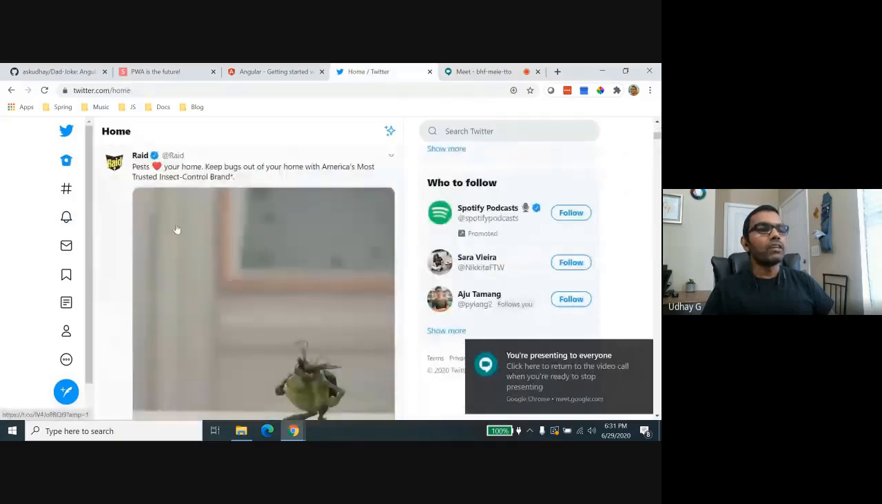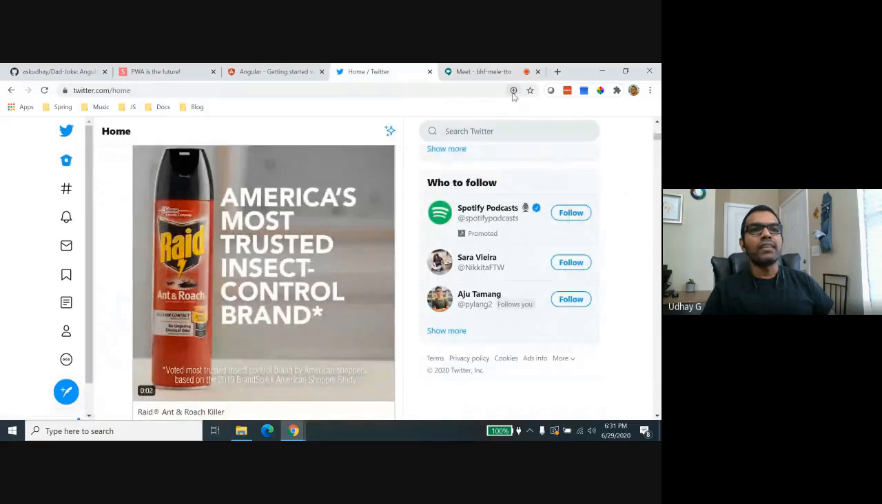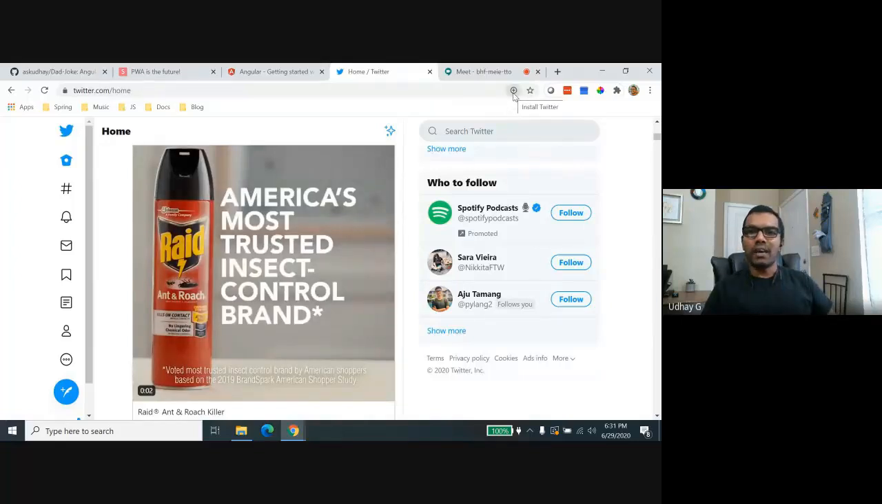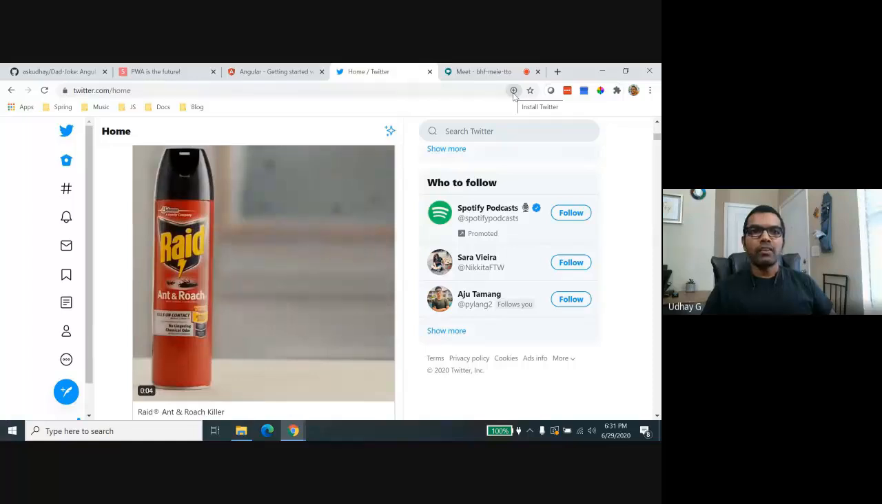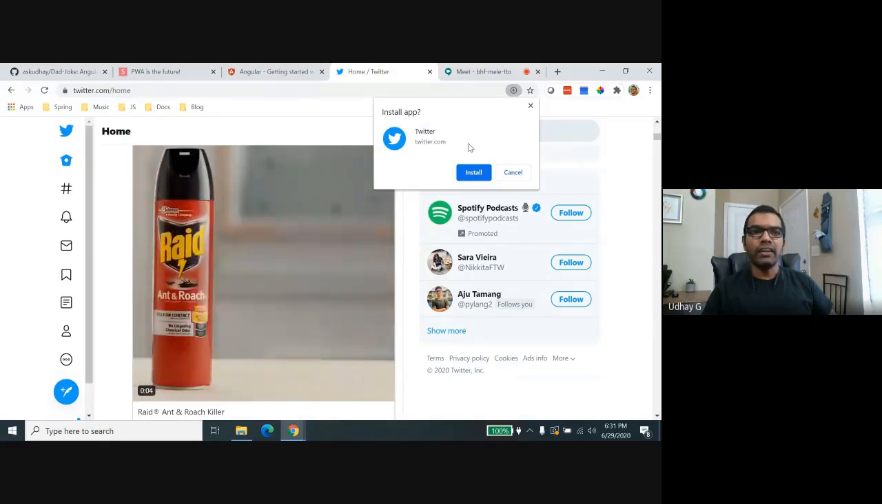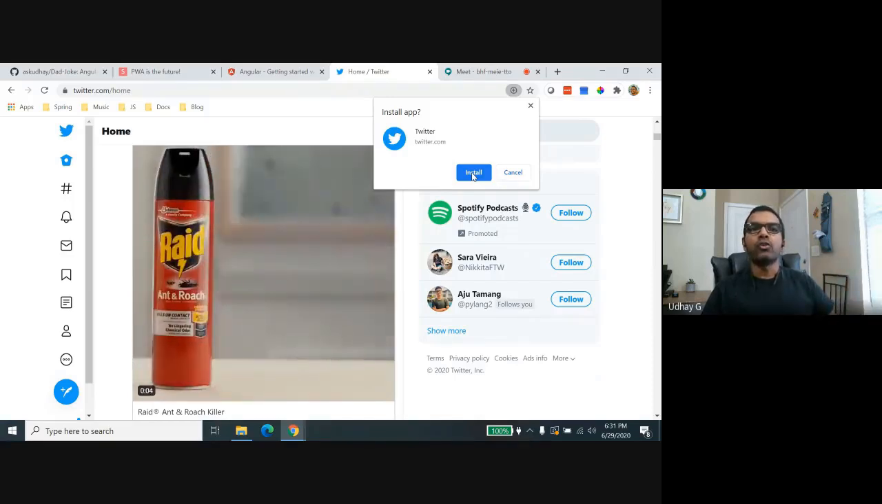So I'm into Twitter already, right? What I do, you can see this plus icon here, right? It says I want to install this Twitter web app as a progressive web app. So let me do that. When I click on this, it asks whether I want to install this as a progressive web app. Yes, I do want this to be accessed as a progressive web app going forward. I don't want to access it from my Chrome browser.